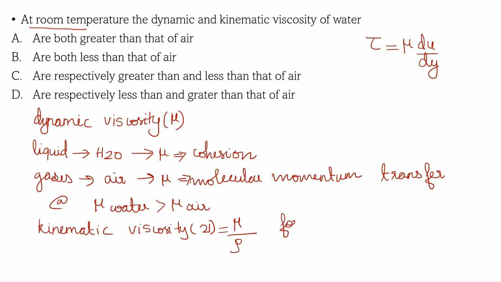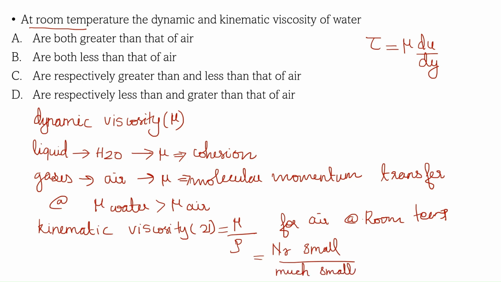For air at room temperature, the numerator value will be a small value, and the density of air at room temperature will be a much smaller value. So a smaller value divided by a much smaller value will be a bigger value, right? So the kinematic viscosity of air at room temperature will be greater than the kinematic viscosity of water.